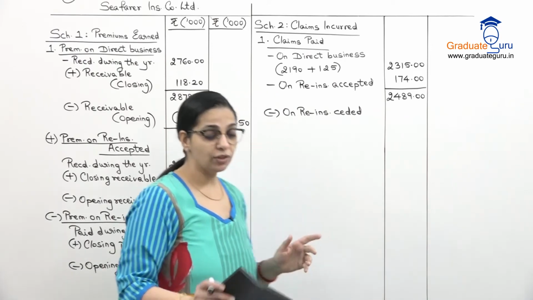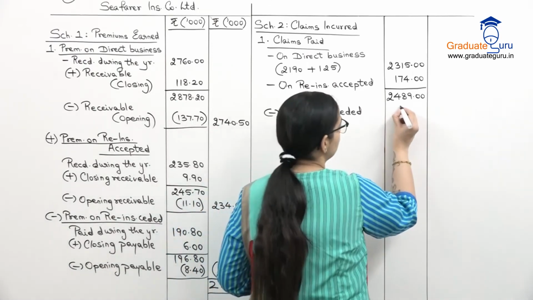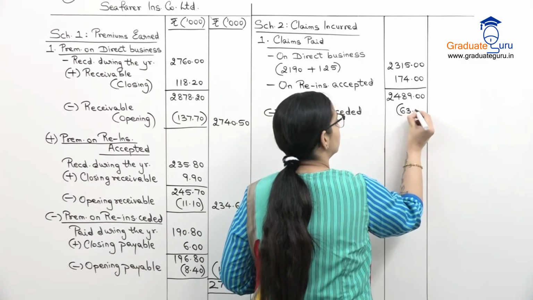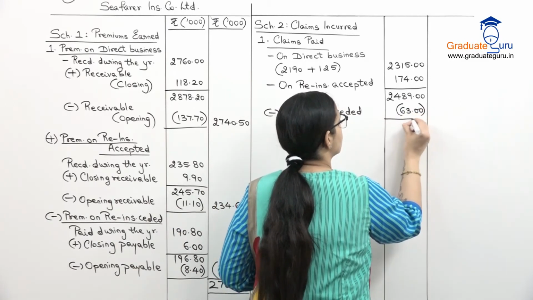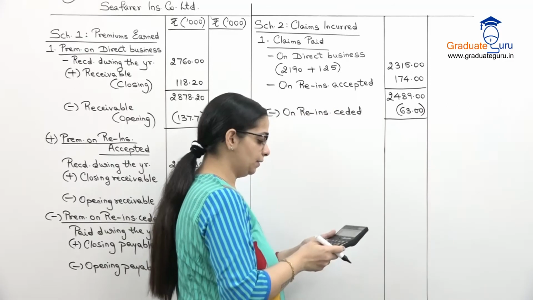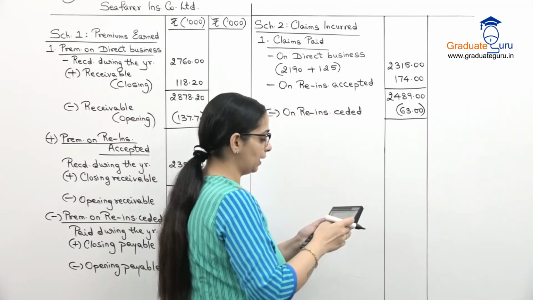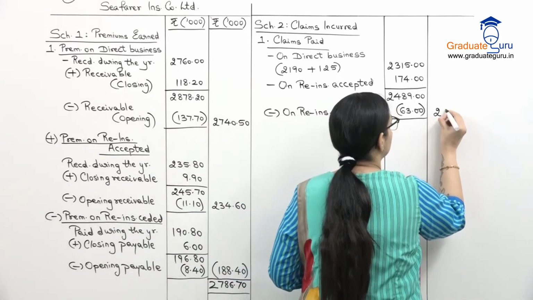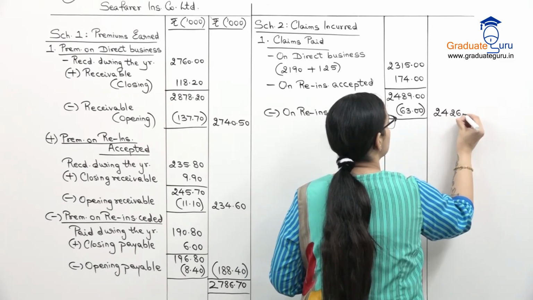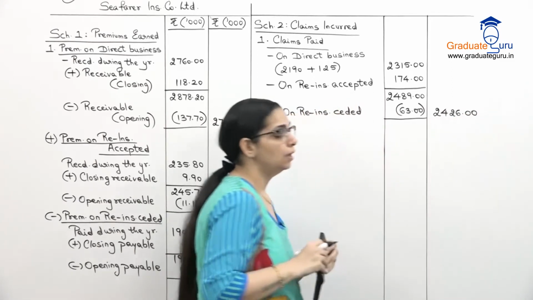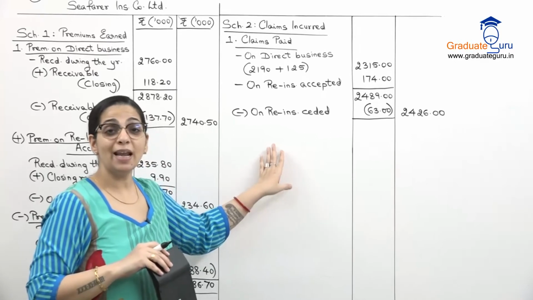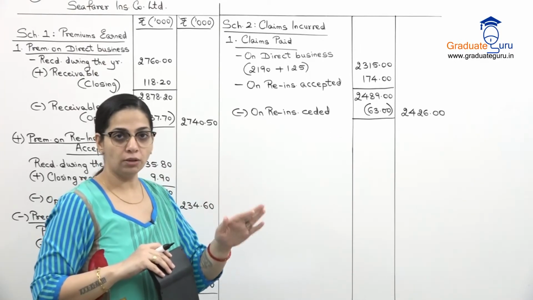So we have received 63,000 during the year. So let us subtract and take it outside. So 2489 minus 63 gives us 2426. Now this is what is the net paid amount for the year.